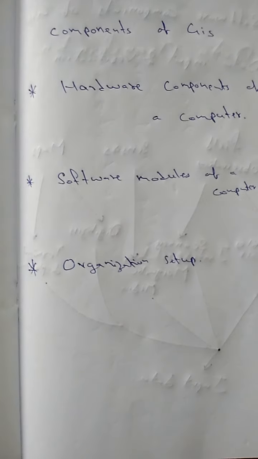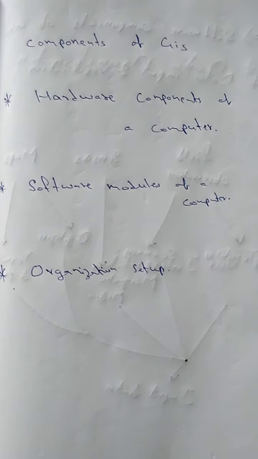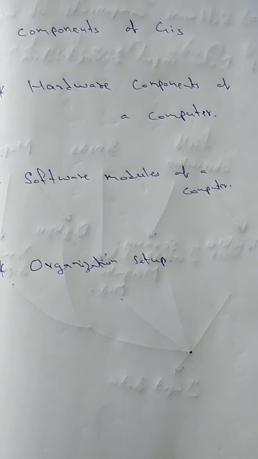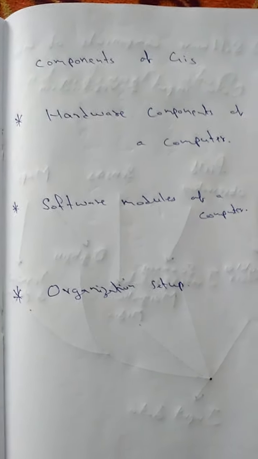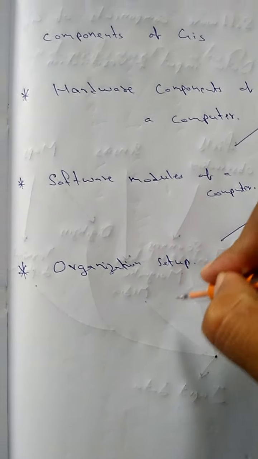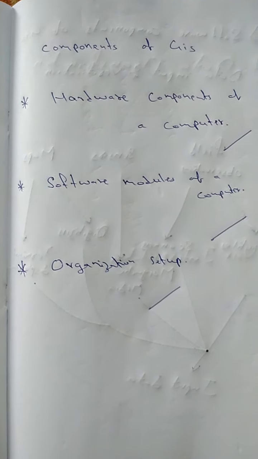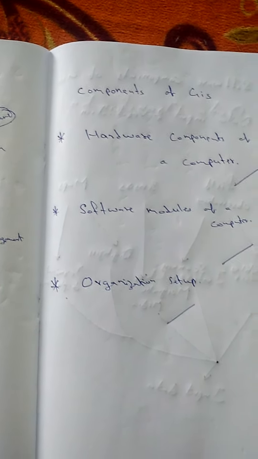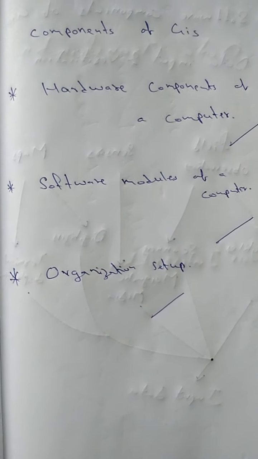Next are the components of GIS. We have only three components, as already discussed: hardware components, software components, and organization system. For hardware components, we all know the hardware components of a computer.